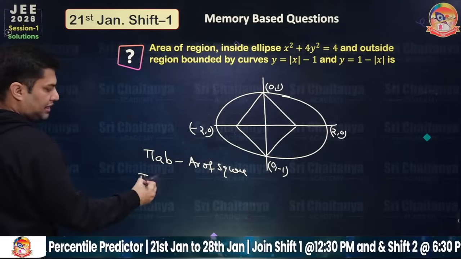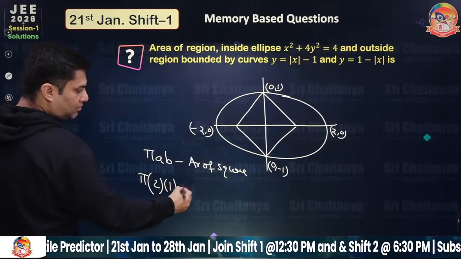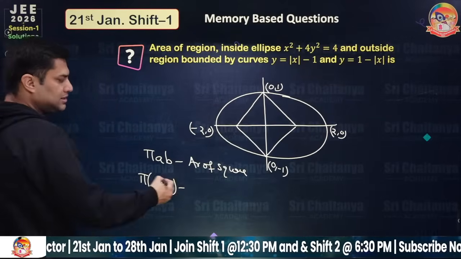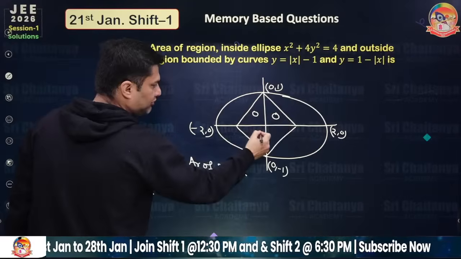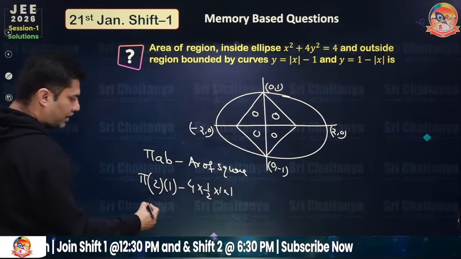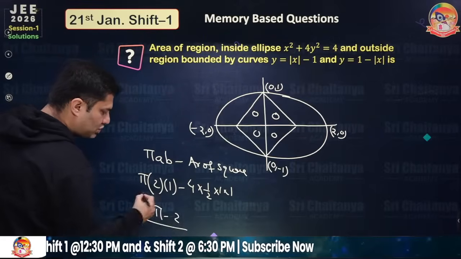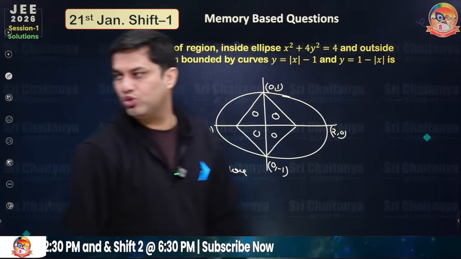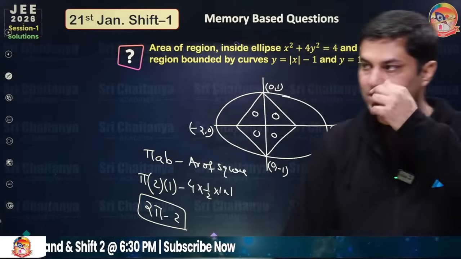So A is definitely 2, B is 1, minus the area of the square. The square is 4 times the area of the triangles. So 4 into half into 1 into 1. So the final answer is coming out to be 2 pi minus 2. So 2 pi minus 2 is absolutely the right answer.